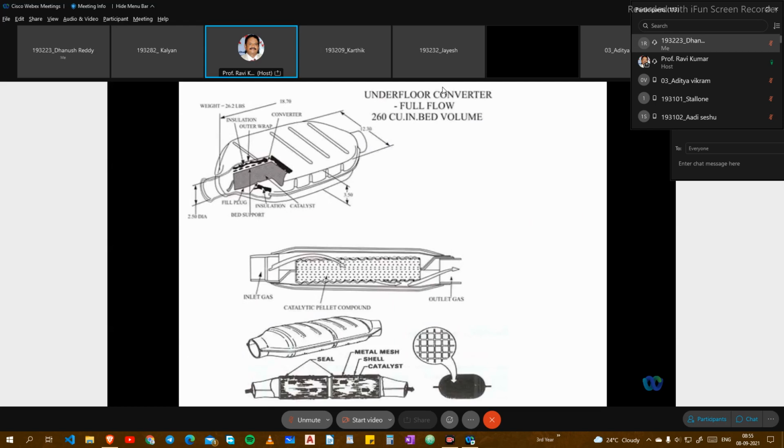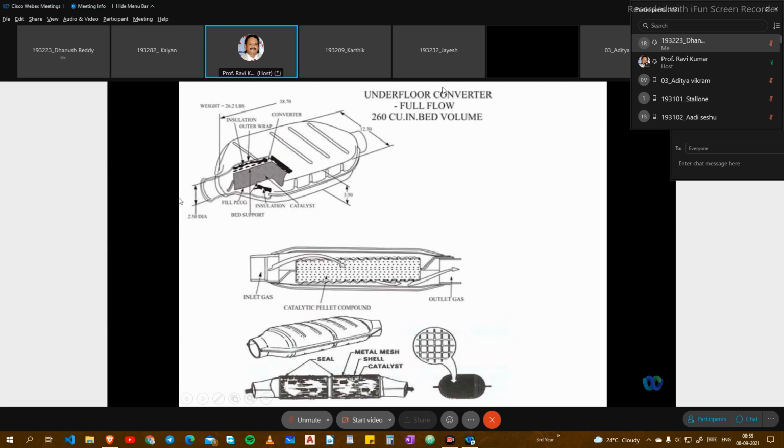This is called converter fuel flow, or 260 cubic inch bed volume. And this is about another shape of the catalytic converter, where you have the shape, you have insulation, and an outer wrap. Then you have a converter. You have the weight of 260.2 lbs, in kgs 18.7 kgs, and 2.5 diameter of the hole will be there.